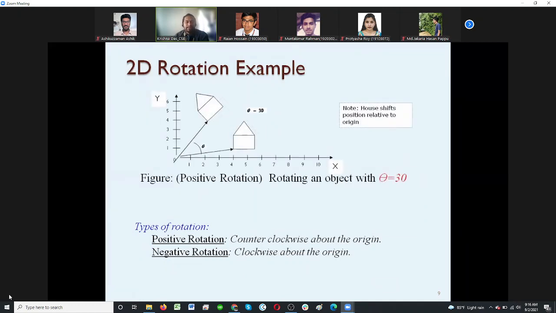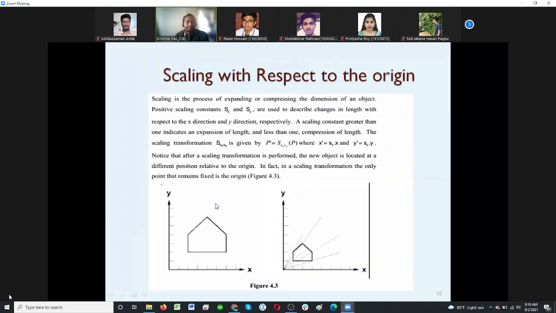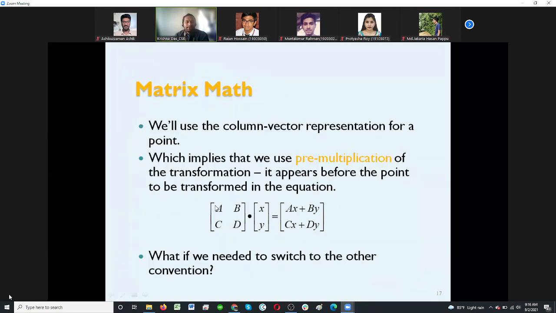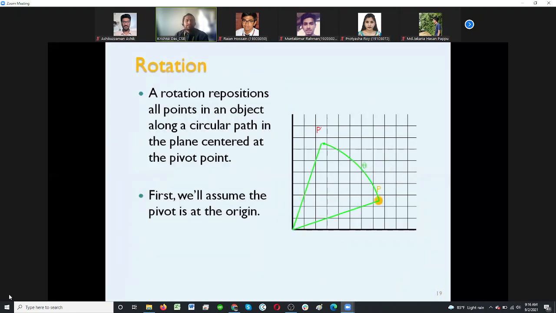Whenever the rotation happens in space, as you can see, this is about the origin, that theta degree you count, and it shifts all the points according to that degree of rotation. You can see here the 30-degree positive rotation has been done, counterclockwise about the origin, while clockwise is the opposite. To understand this in detail, rotation is the repositioning of all points in an object along a circular path in the plane, centered at the pivot point.